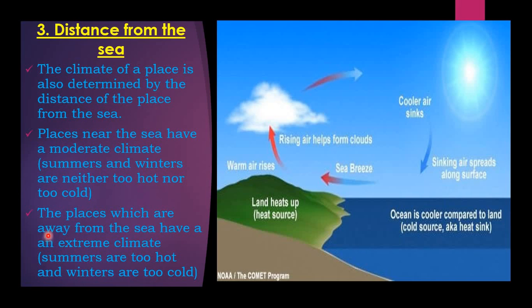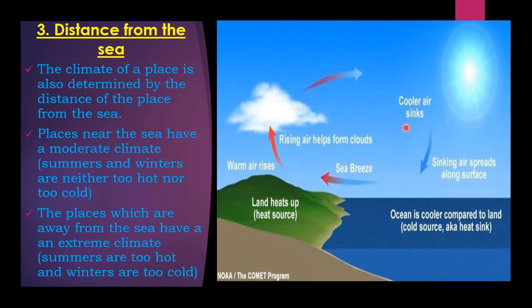So the third point is saying that the places which are away from the sea have an extreme climate. So it can be too hot, summers are very hot and the winters are too cold. This happens when the places are very far from the sea, so those places will experience very extreme climate. Extreme means too high. It can be too hot or it can be too cold. So you look at the pictures here.